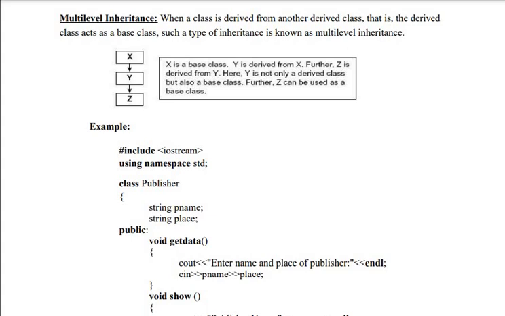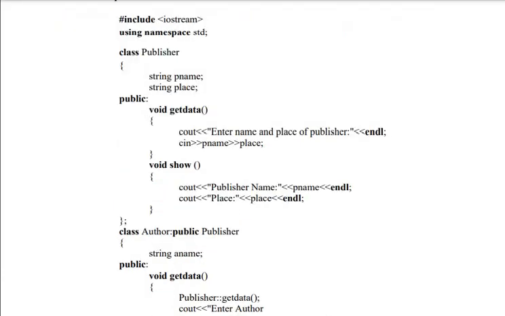Multi-level: X to Y and Y to Z. Z is the derived class and Z's parent is Y, and Y is a derived class and Y's parent is X. The same example we have. Publisher, with name and place data, get data and show functions.